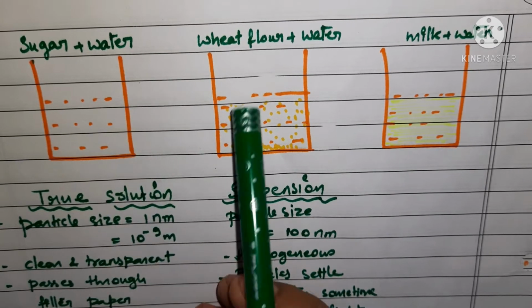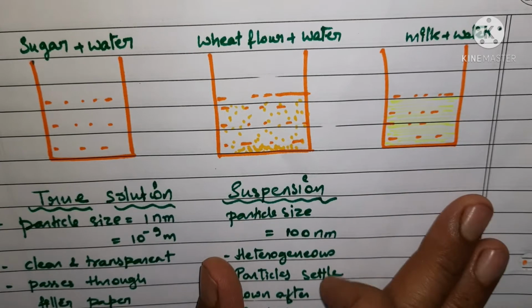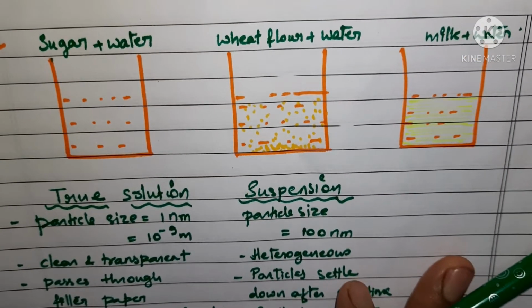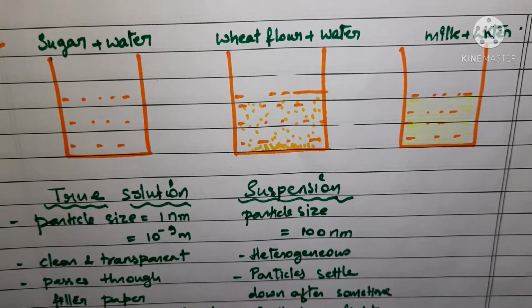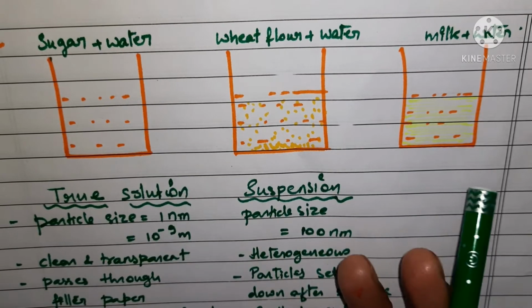All 3 beakers were mixed completely and kept for some time. Then the filter paper was taken, and all 3 mixtures were passed through the filter paper one by one, with new filter papers. What was the observation after that?